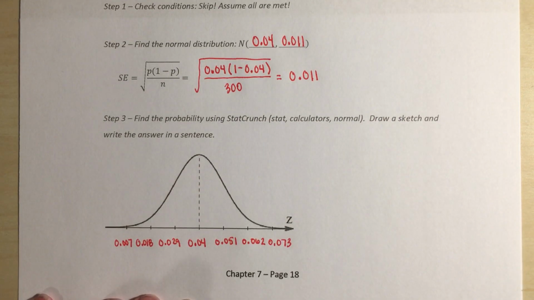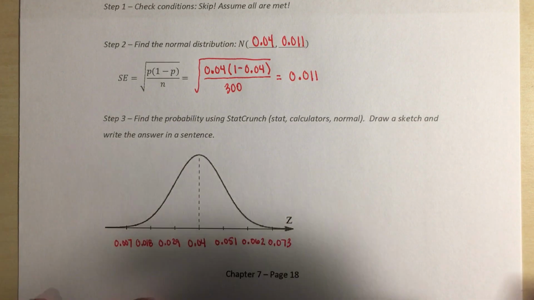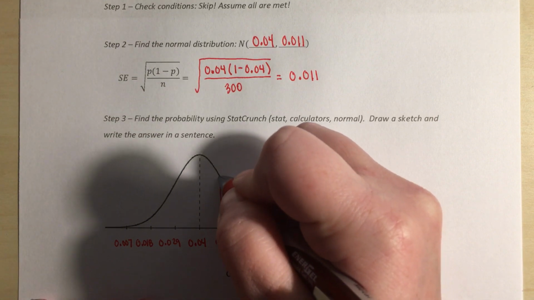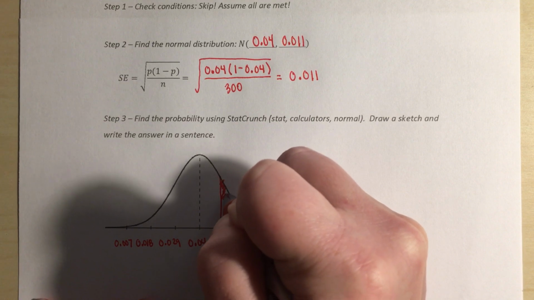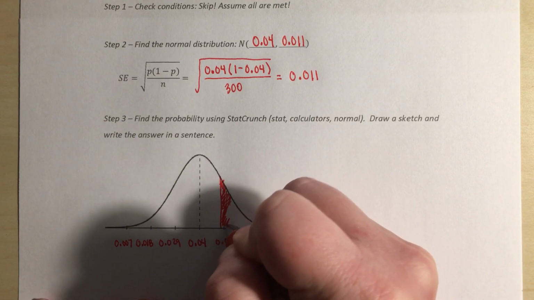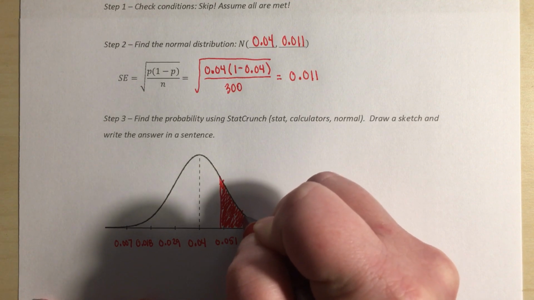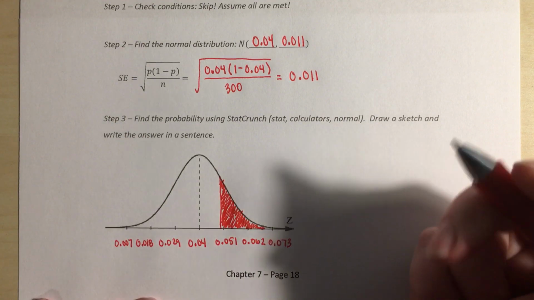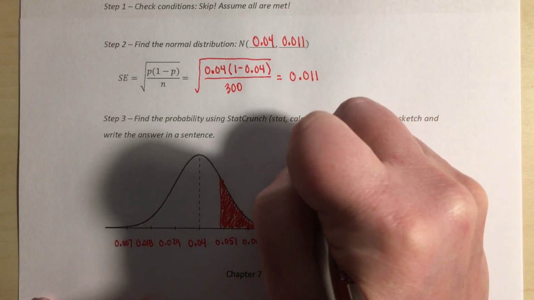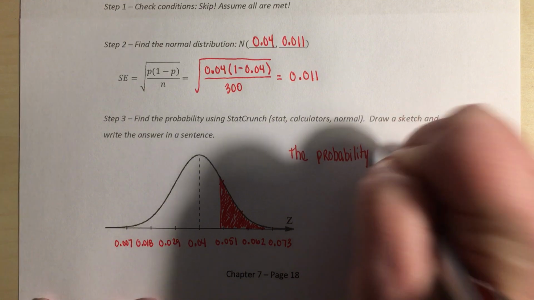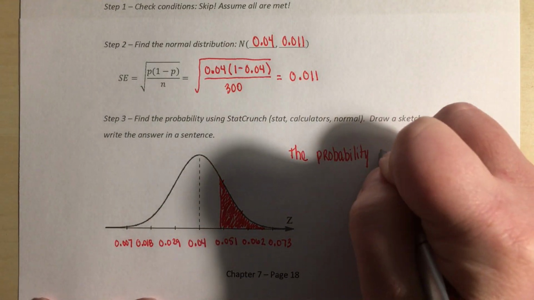Right. And in our question, we asked what is the probability that there will not be enough vegan meals, so there will be more than 14, which we said was 15 out of 300, which we said was 5%. So we're going to draw in a vertical line where 5% would be. We're going to shade to the right. Right, then we're going to plug this into StatCrunch, and we will say the probability that the chef will not have enough vegan meals